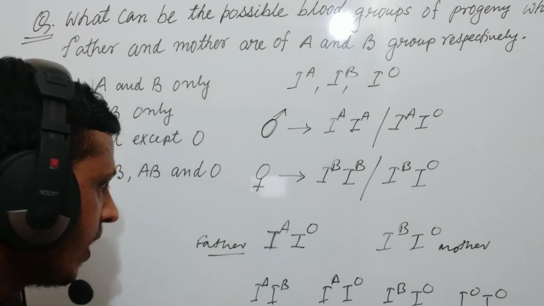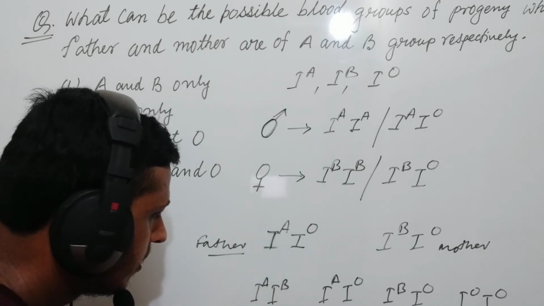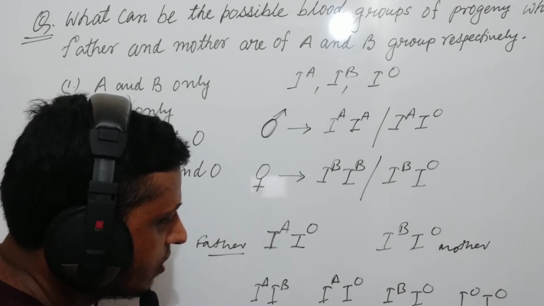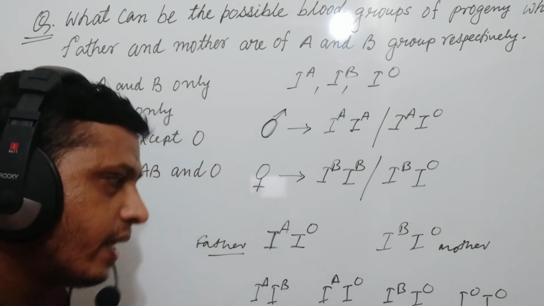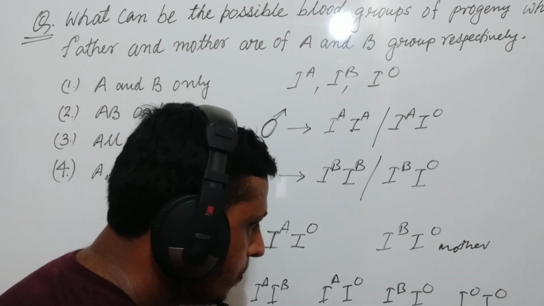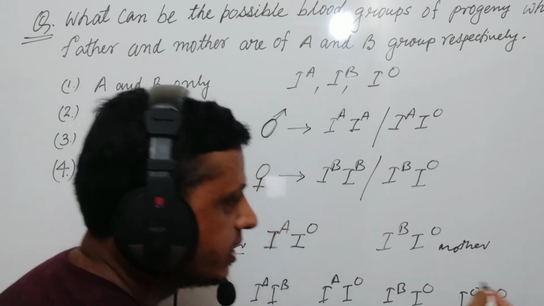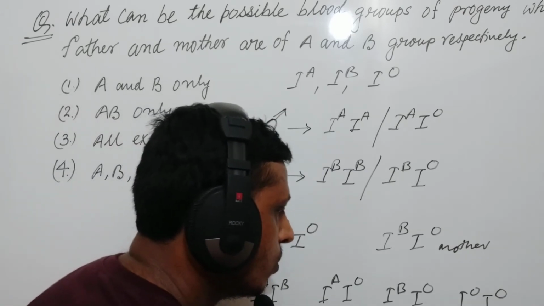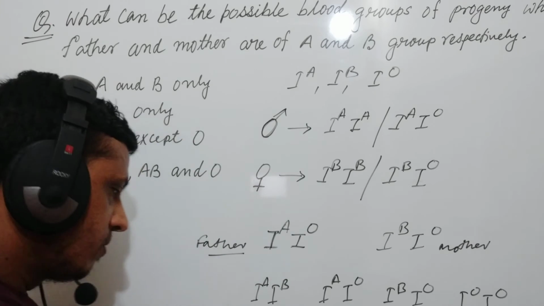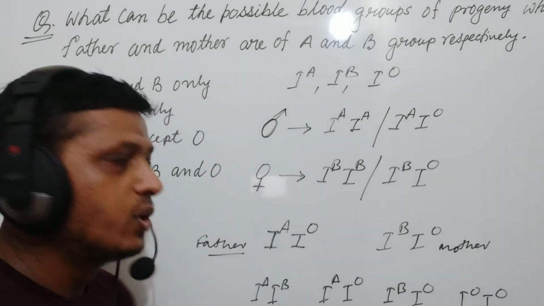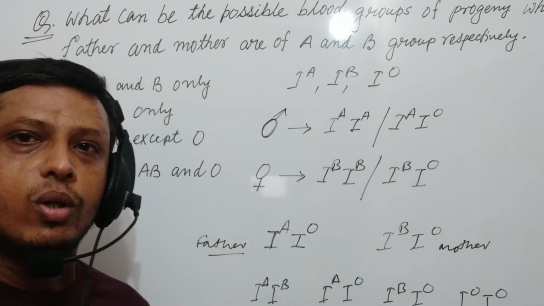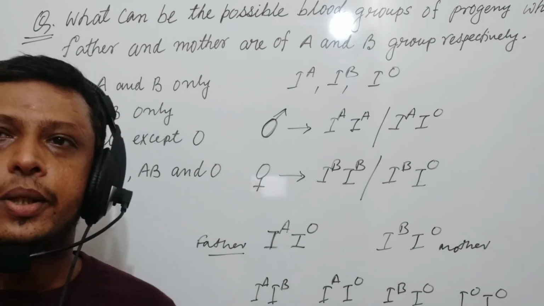IAIB leads to blood group AB. IAI0 will give blood group A. IBI0 will give blood group B, and I0I0 will give blood group O. So all the four types of blood groups are possible in the progenies. We can see from here all the four types of blood groups are possible.